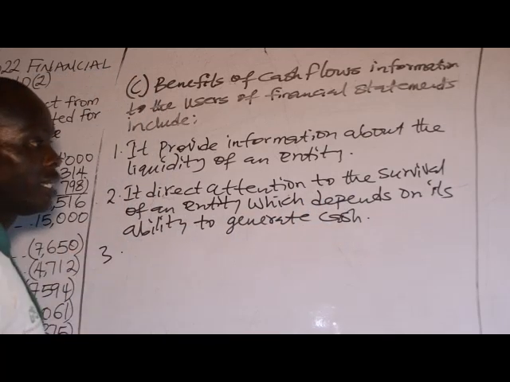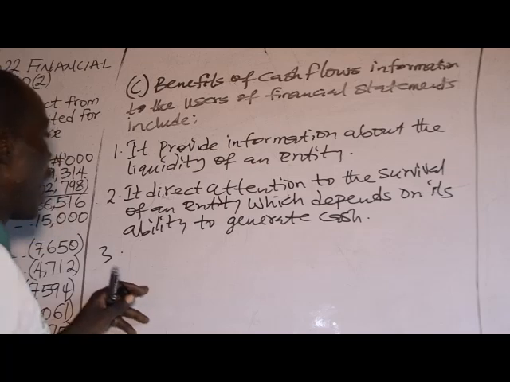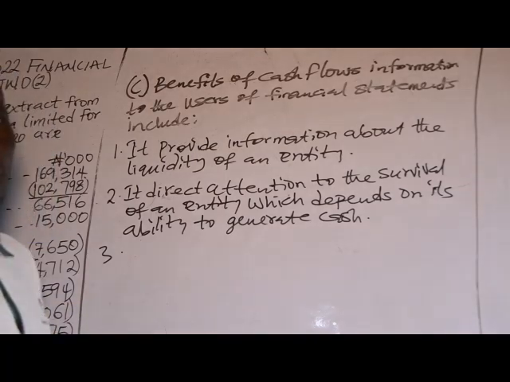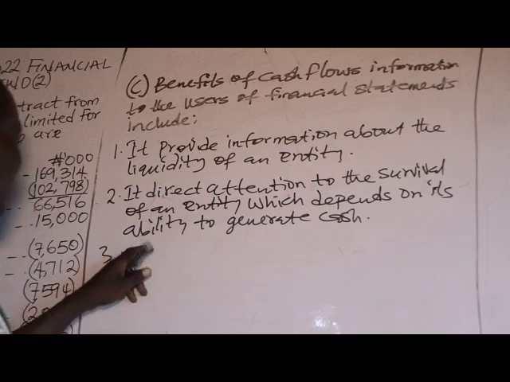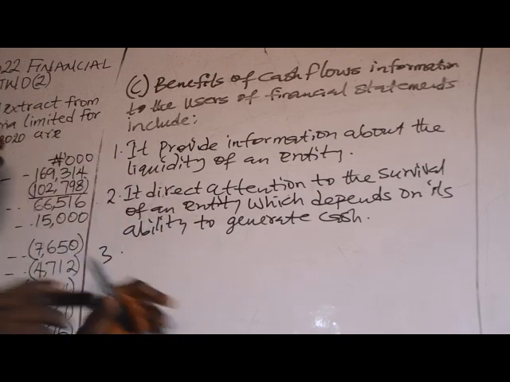Number 3, it gives an indication of the relationship between profitability and liquidity.